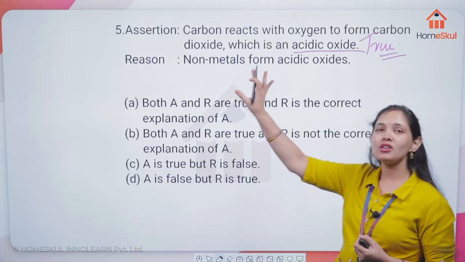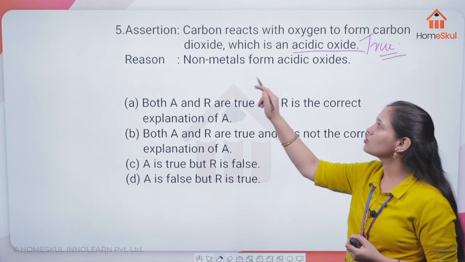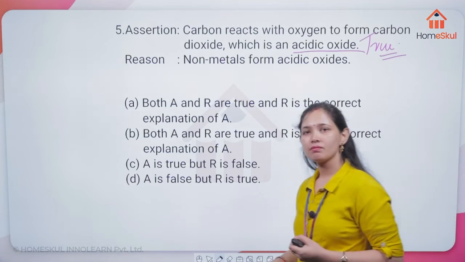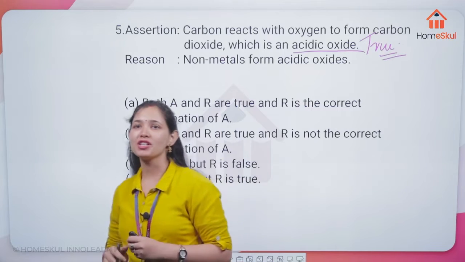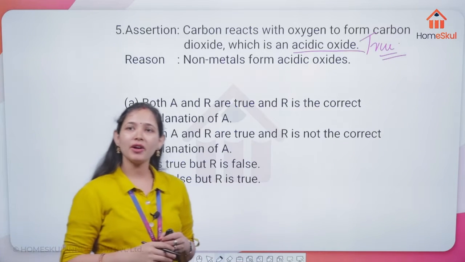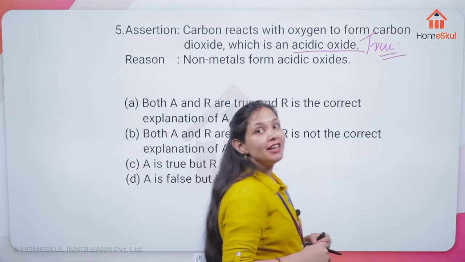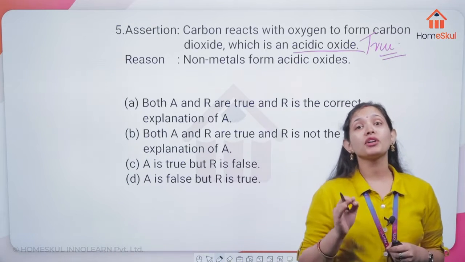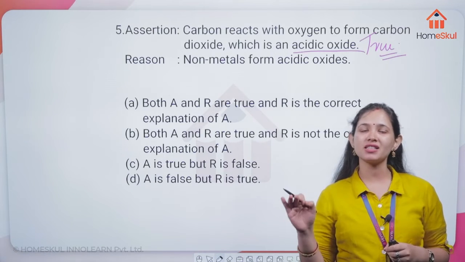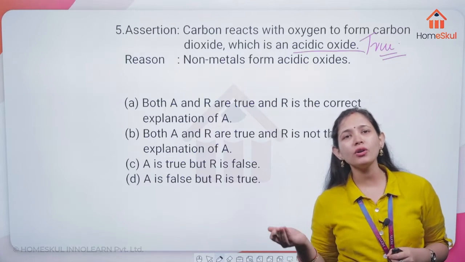Now comes the reason. The reason given here is non-metals form acidic oxide. This is very true. Yes, Anushka, Diya, very correct. Vismaya, very good. Nishka, very good. Now here it is a very important point to be noted that non-metals are going to form the acidic oxides. How are you going to prove it?